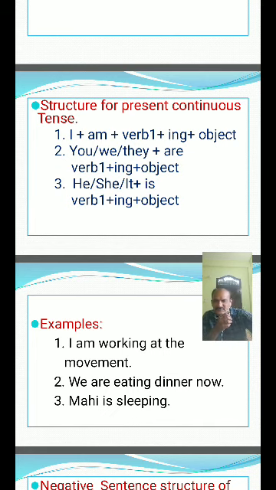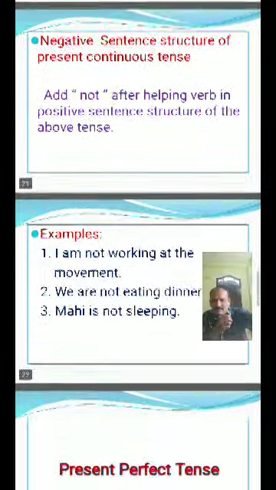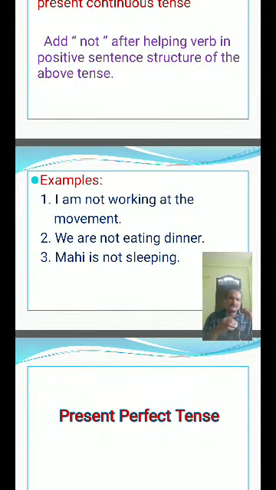Come to the examples. I am not working at the moment. We are not eating dinner. Mahi is not sleeping. I am not teaching. They are not listening. She is not writing. He is not reading. They are not playing. Principal is not supervising. Examiner is not observing. You see, you are adding not after the helping word. They are not developing that project.